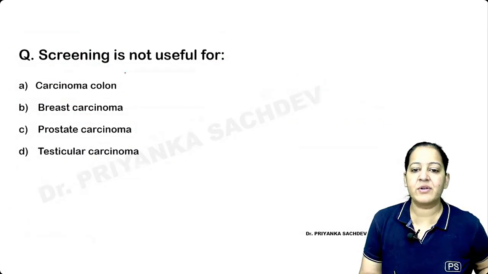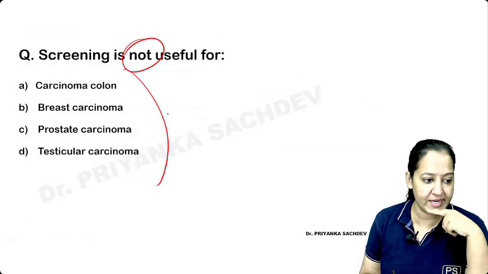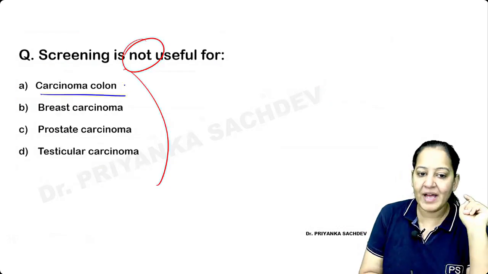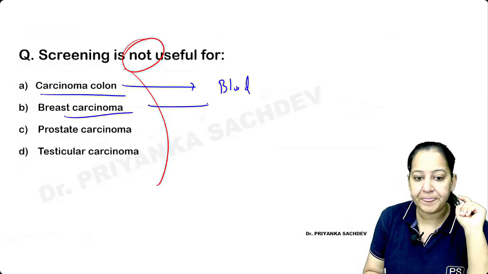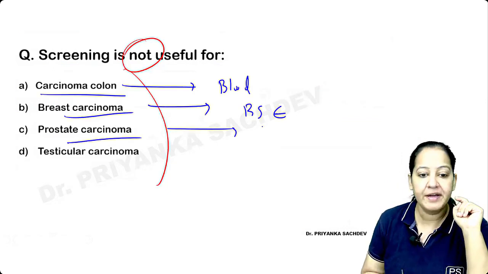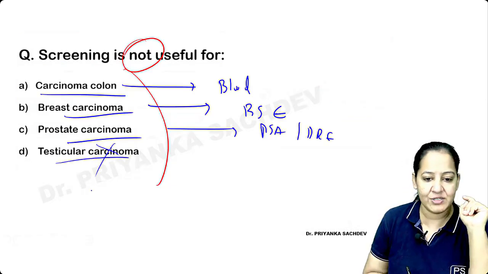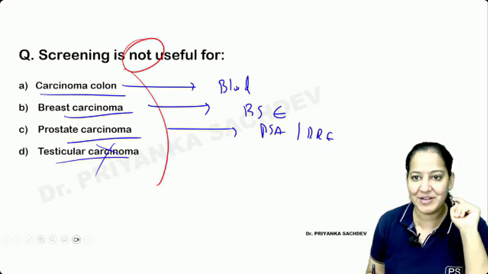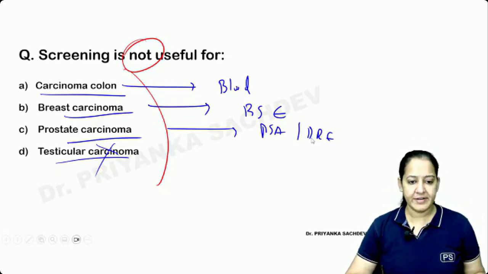So tell me, screening test is not useful for which cancer? I have enumerated the cancers for which screening test is useful. For colon cancer, we have a screening test, yes, occult blood test in the stool. For breast cancer, yes, breast self-examination or mammography. Prostate, yes, we have PSA and digital rectal examination. For testicular carcinoma, we don't have any screening test. So the correct answer is D.